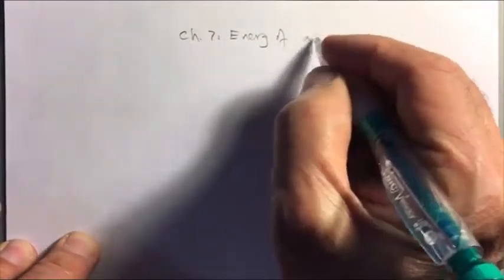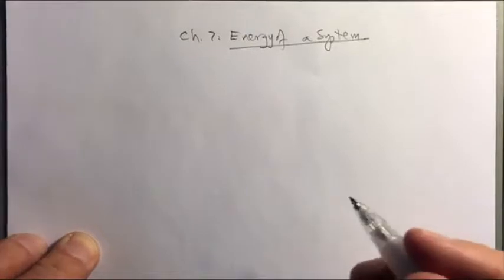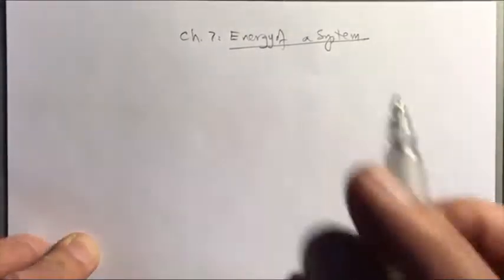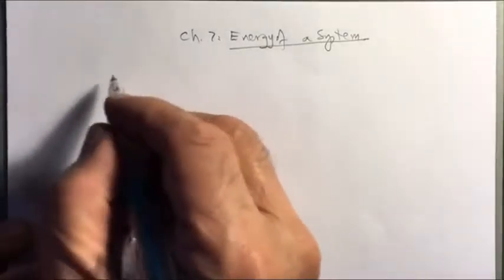So now we look at chapter 7, which is energy of a system. So we will need to see what we mean by energy and what we mean by a system. So energy is something that's very common, but it's not so easy to define.